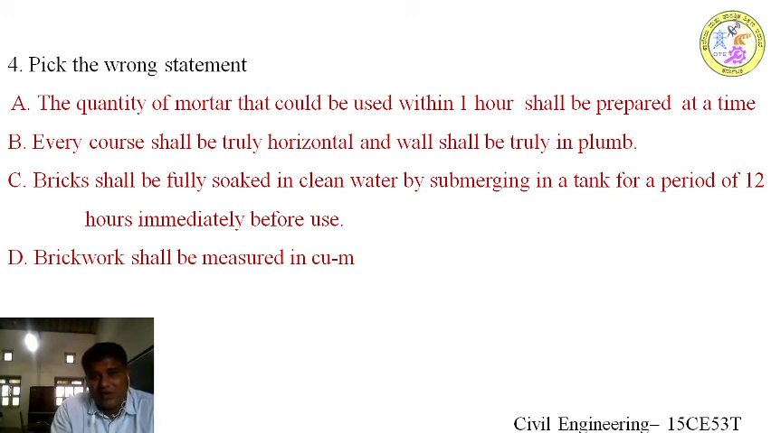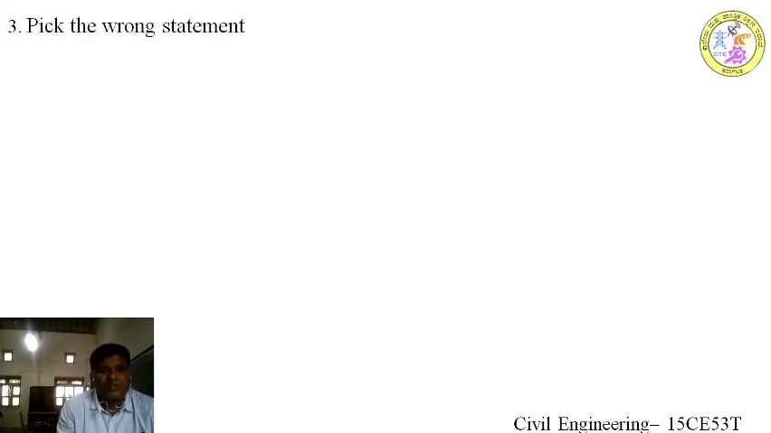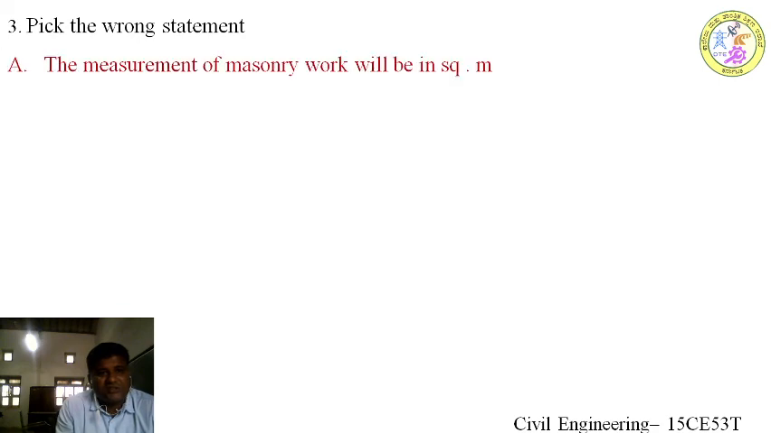The quantity of mortar, within 30 minutes we should consume it, I had told you, because the setting starts. So here it is telling 1 hour, so A is the wrong statement. And you want the masonry to be truly horizontal and plumb, explained in B. The brick should be soaked 12 hours before, for checking the disintegration of strength of the brick, and brickwork is also measured in cubic meters. So pick the wrong statement.